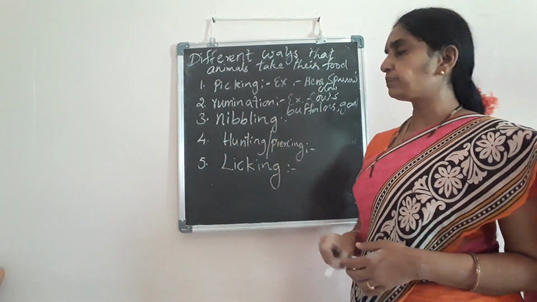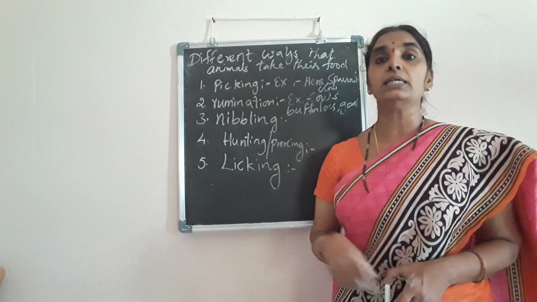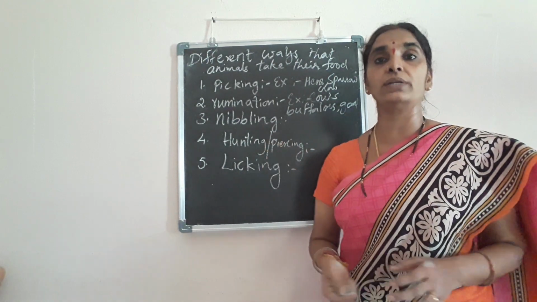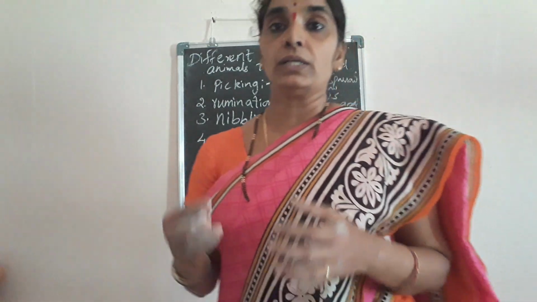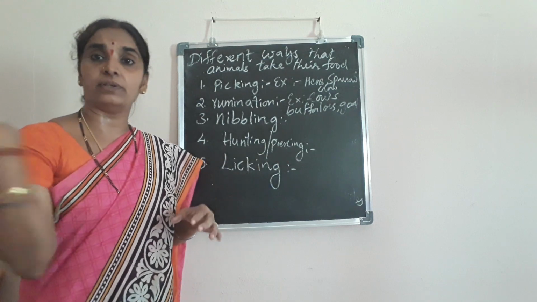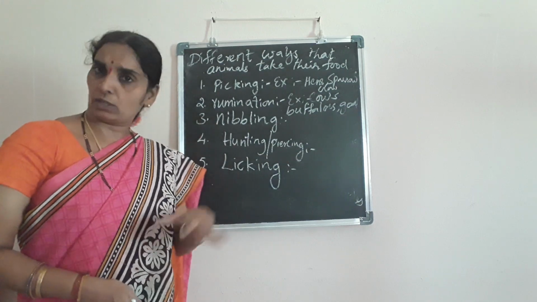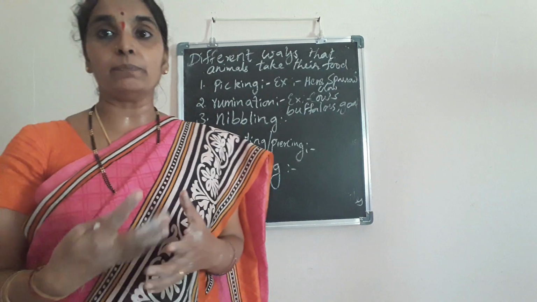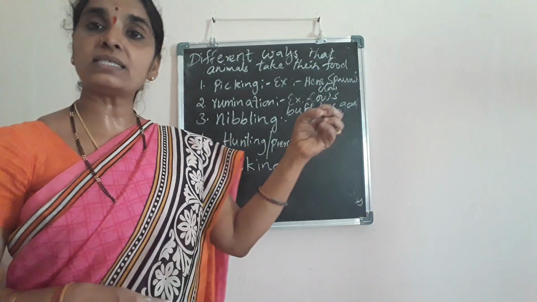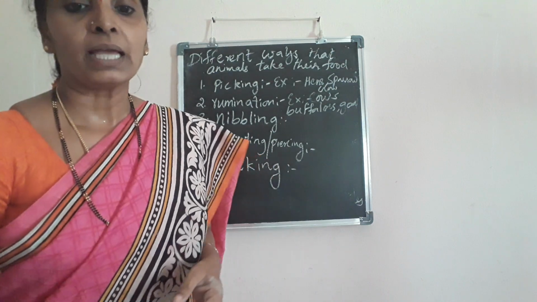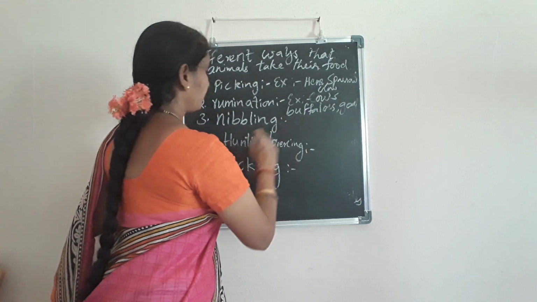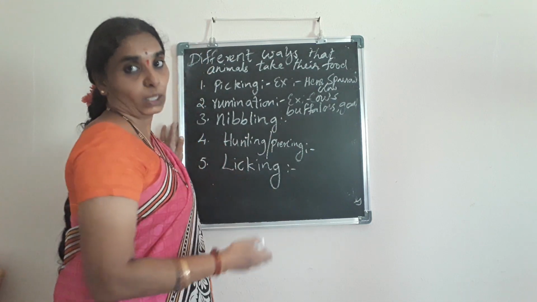Next, coming to the hunting or piercing. This is the main way in which you can see in the wild animals or the carnivorous animals which hunt their food. Is it clear? So they hunt, they run after the animal which is for their food. So they hunt the animals and pierce the flesh of the animals. And the next is licking process. You know that dogs mainly lick the liquids.